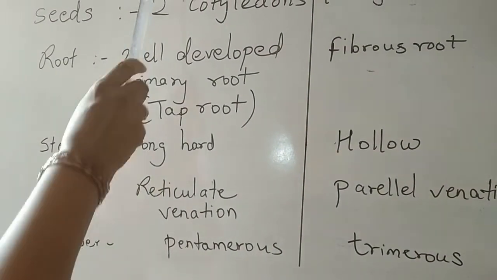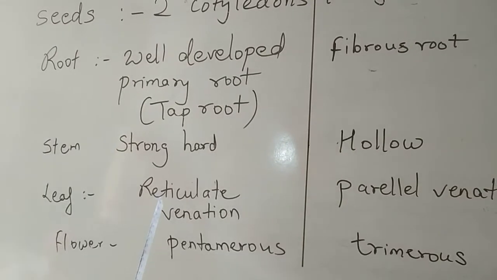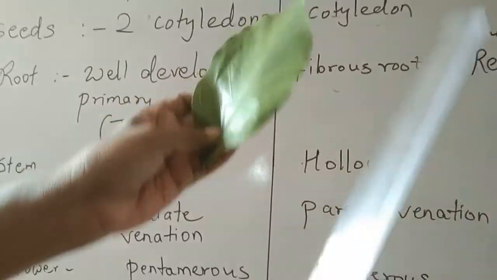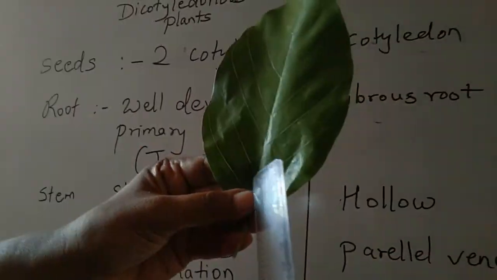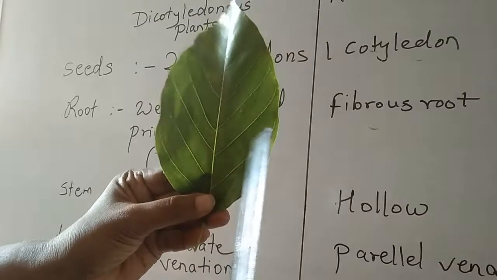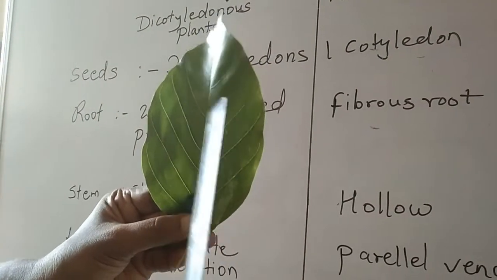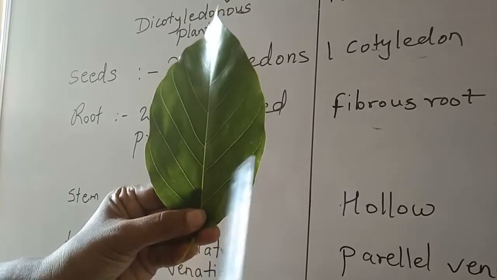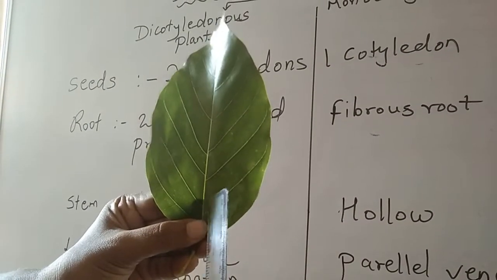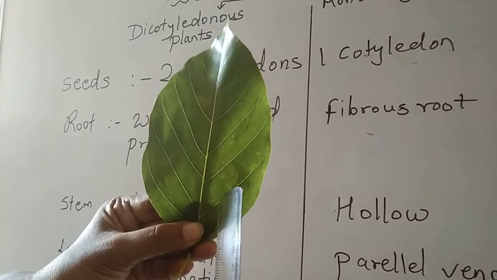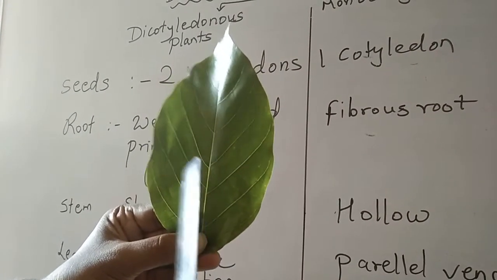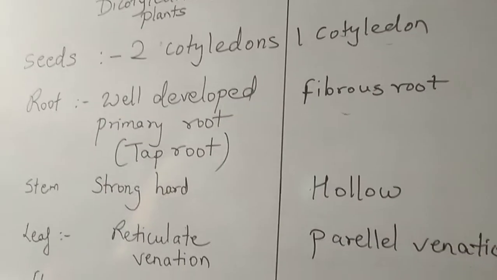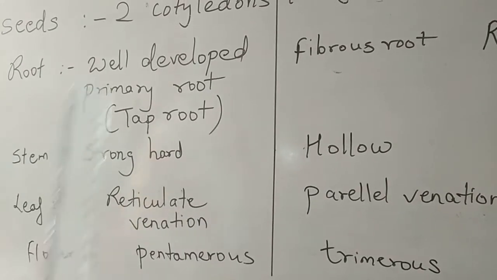If you observe the leaf of dicotyledonous plants, then it will show a reticulate type of venation. Now if you see this leaf, you can see a mid vein, and the mid vein is going to divide into a number of veins. And here you can see a network of veins, म्हणजे जाळीदार आकार आपल्याला दिसतोय, म्हणून याला आपण काय म्हणूया, कोणत्या प्रकारचं विनेशन, रेटिक्युलेट विनेशन. So dicot plants will show reticulate type of venation, whereas monocot is going to show you parallel type of venation.